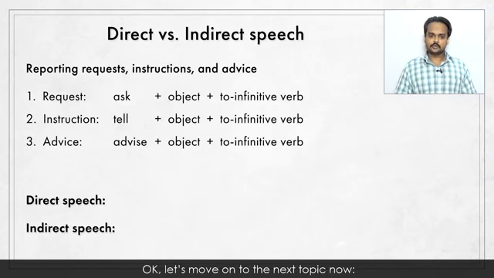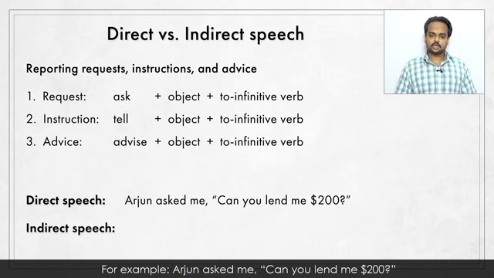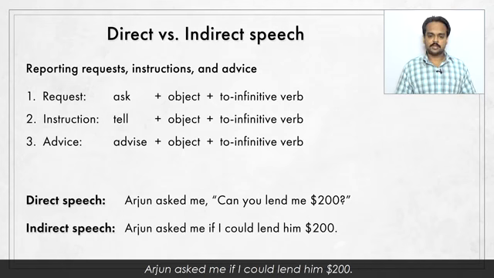Okay, let's move on to the next topic now, reporting requests, instructions, and advice. When people make a polite request, they often phrase it in the form of a yes or no question. For example, Arjun asked me, "Can you lend me $200?" This is a request for a loan. You can report it just like a yes or no question. Arjun asked me if I could lend him $200.